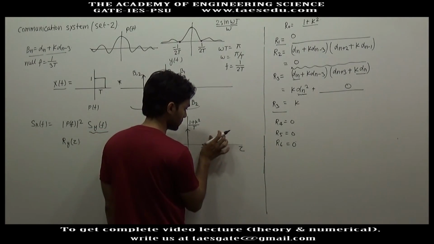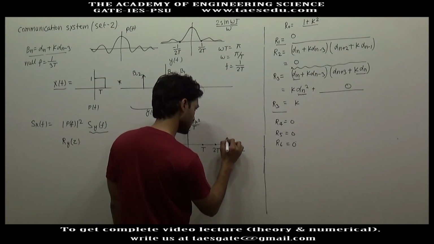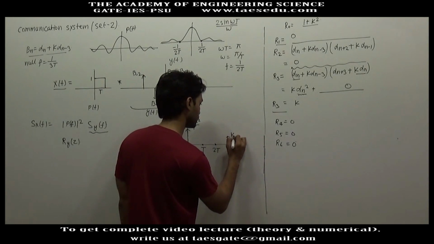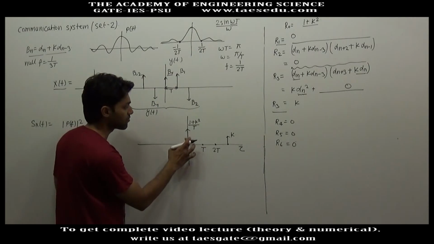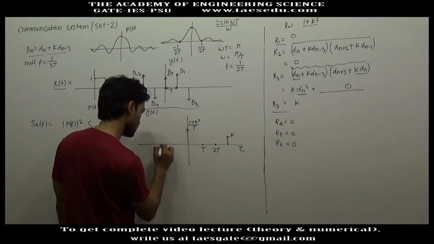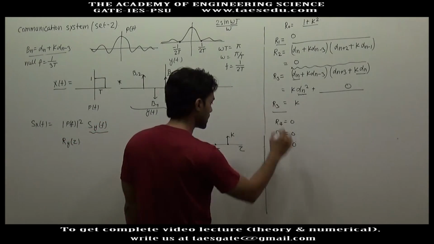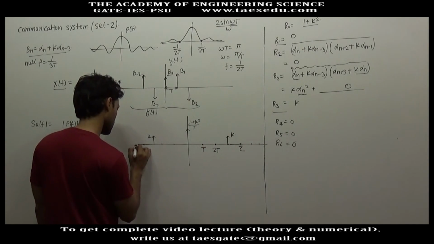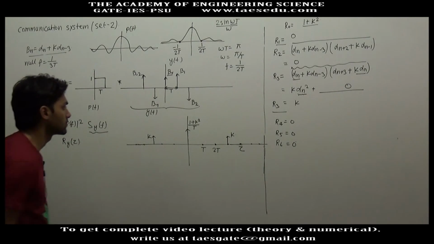This will be 0, this is 2T, so here you will have R2. At 3T you will have an impulse of strength k. And the autocorrelation function is an even function, so it will be symmetrical about the y axis. Here also you will have 0, 0 and the same impulse k, and all other values are 0. So this is the autocorrelation function of y(t).